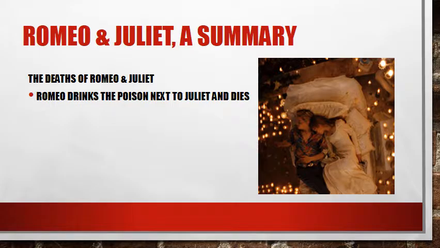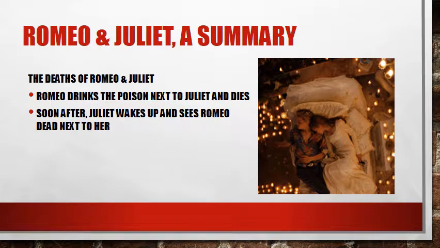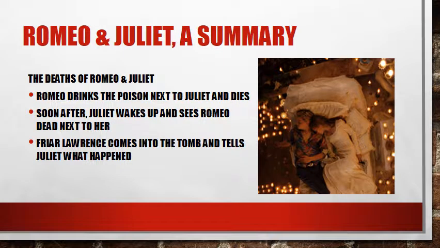Well, then inside the tomb, Romeo drinks the poison and dies next to Juliet. Takes the poison, lays down next to her, and dies. Well, 1 minute later, literally 1 minute after he's dead, Juliet wakes up and sees Romeo dead next to her. She had just missed him. Well, Friar Lawrence comes into the tomb and tells Juliet what happened. I don't know why he showed up so late, but he's there. He explains to her what happened.